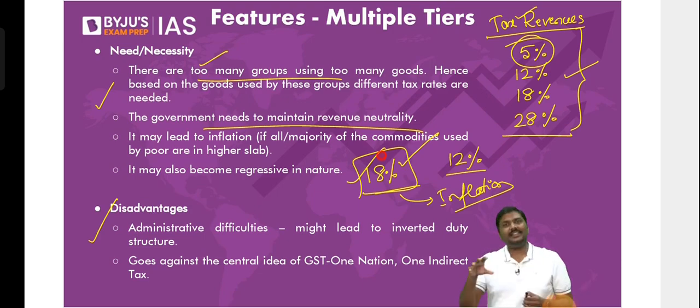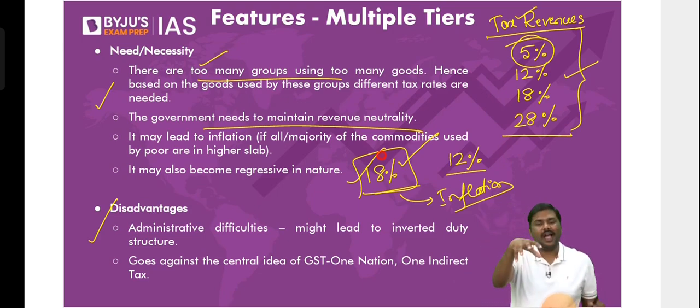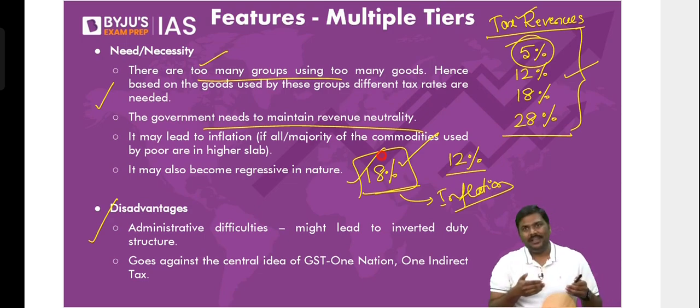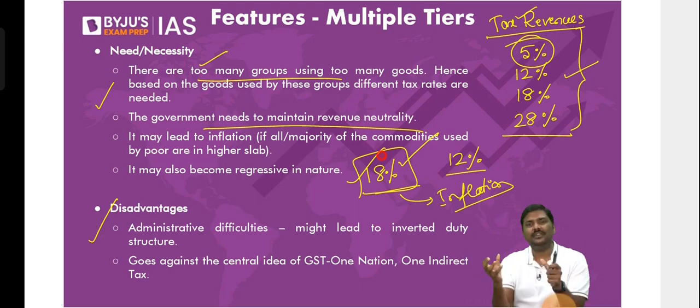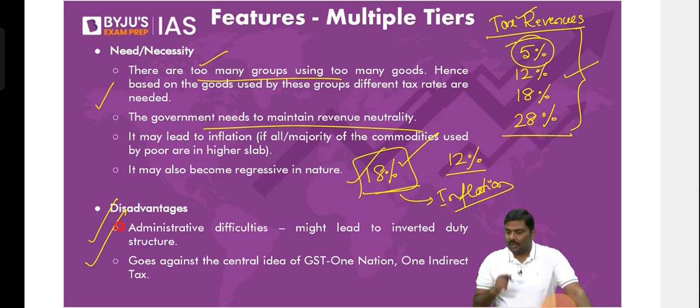Of course, yes. That is the reason what Government of India did was very simple. We identified those goods which were consumed by poor people and kept them under 0%, 5% like this. We identified certain luxury goods, demerit goods, and kept them under 28% like this. This is how the goods and services were divided under these particular rates. Now, if you have this kind of a structure, what is the problem? What is the problem here?